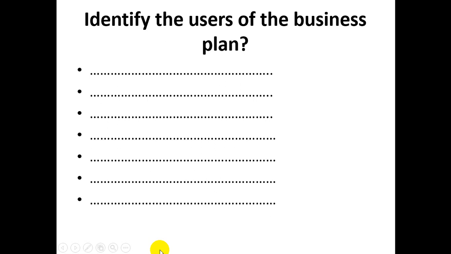Most importantly, users will look into the business plan to see how the business would be, what is the future, how it's functioning, what is the survival or existence, etc.